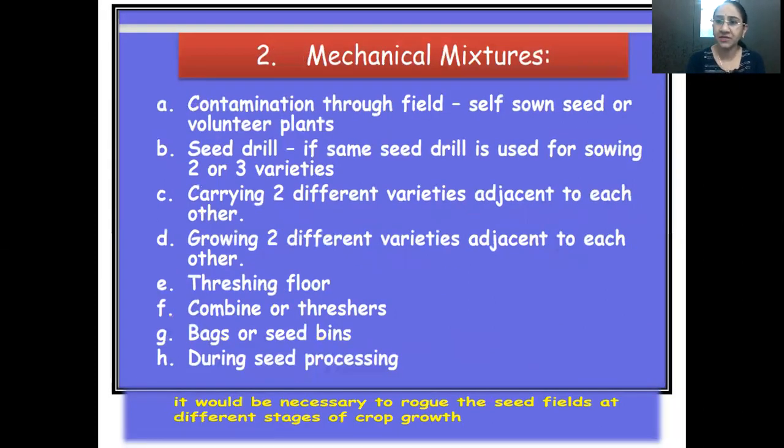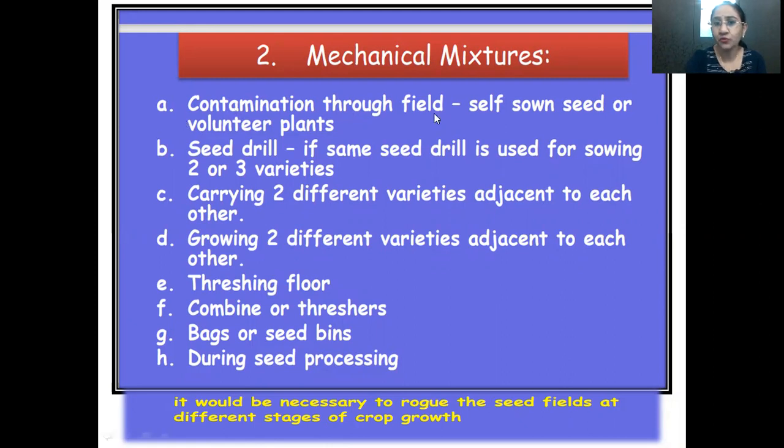Second point is mechanical mixtures. As I've told you, mechanical mixtures mainly take place at the field level or at the farm level when we are going for threshing. If the same seed drill is used for sowing different seeds one after the other without cleaning it, or we are using the same threshing floor for cleaning or harvest, where crops are kept after harvesting, it leads to various mechanical mixtures.